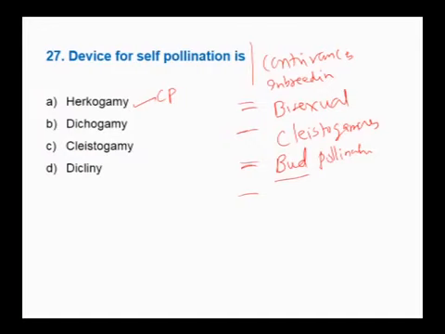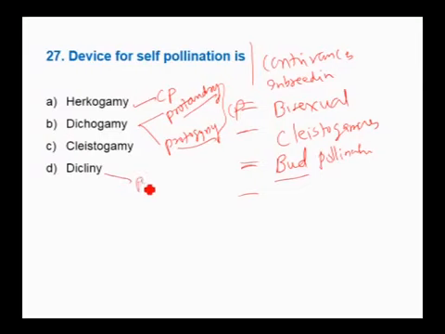Dichogamy is a condition where there is a difference in their maturity. When the androecium matures first, it is called protandry. This can be seen in cotton and sunflower. Whereas protogyny can be seen in Mirabilis jalapa. In protandry, the androecium matures but the gynoecium is not ready. In protogyny, the gynoecium matures but the androecium is not ready. Therefore they have to go for cross pollination.